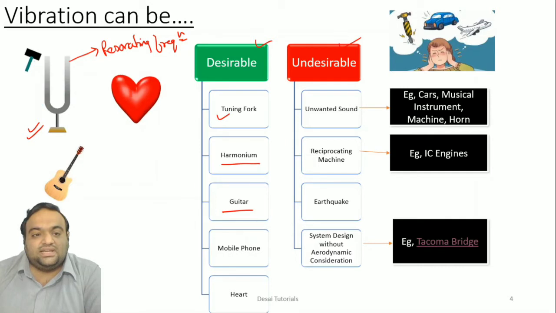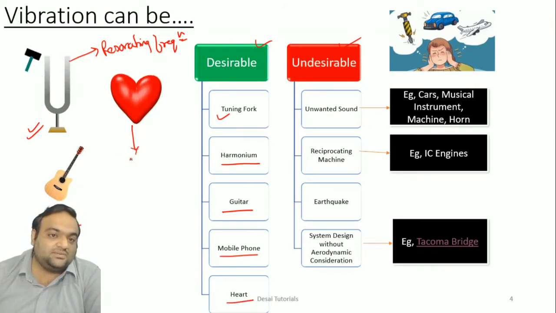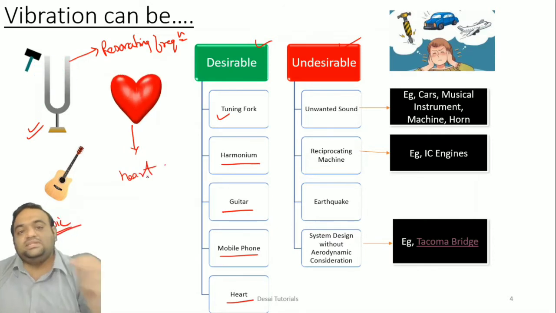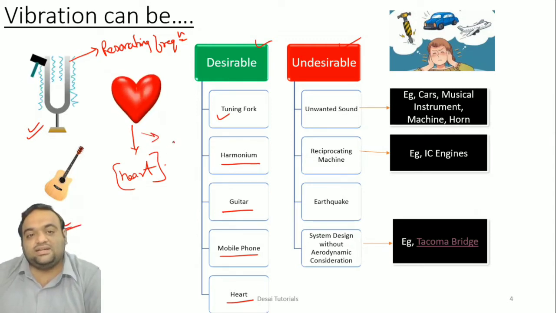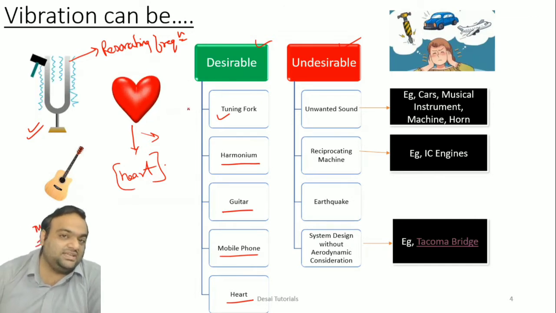So basically all music instruments come under the desirable thing. Okay, even the mobile phones. And lastly, the heart. Yes, heart. As you can see here, it always vibrates from the day we are born, and when it stops, we know where we'll stand. So heart is also part of a vibrating system, and it obviously comes under the desirable case.